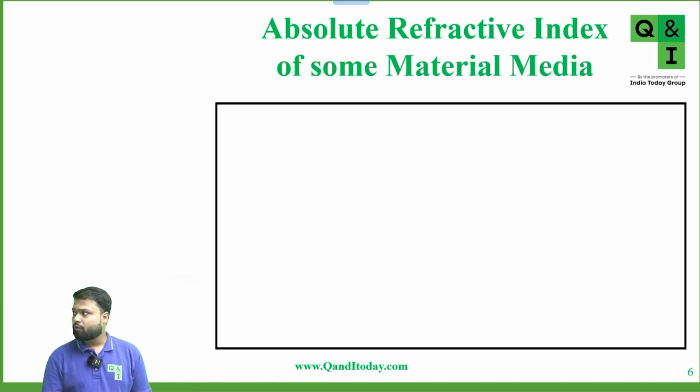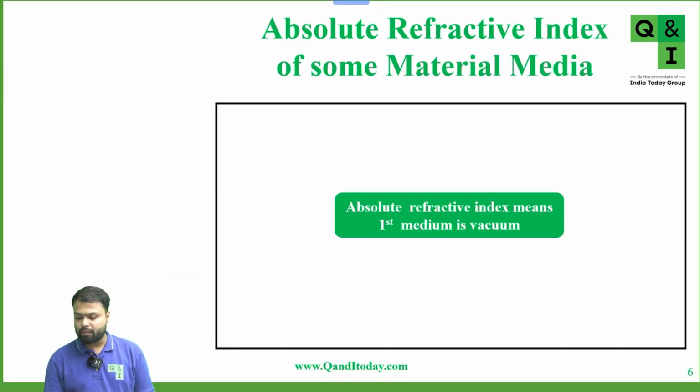We know the more the refractive index, the denser the medium, and if the medium is denser, then light will bend towards the normal. Yes or no? The denser the medium, the more the bending towards the normal. In the last class, we were also discussing the refractive index of some materials. What do you mean by absolute refractive index? It means refractive index with respect to vacuum.